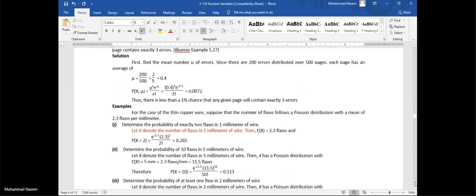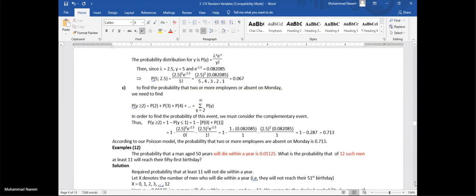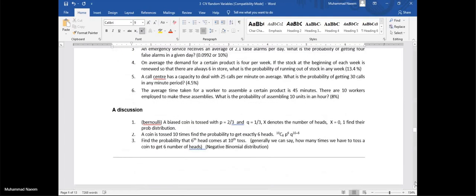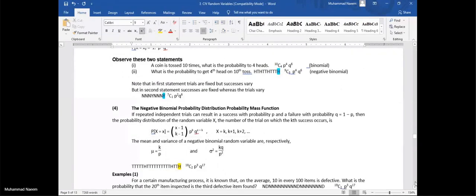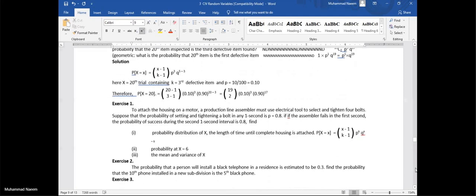Next is geometric. Geometric and negative binomial have a little difference. In geometric, we have a single target. In all the problems of negative binomial, if we have a single target, this is related to geometric distribution.